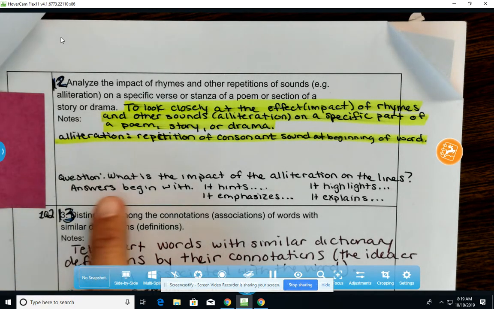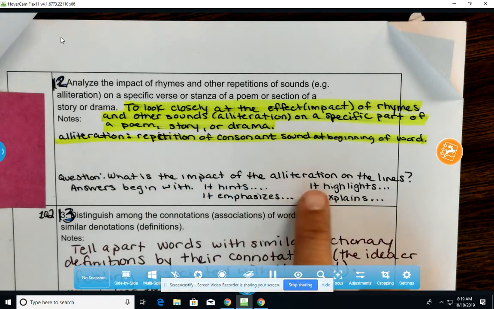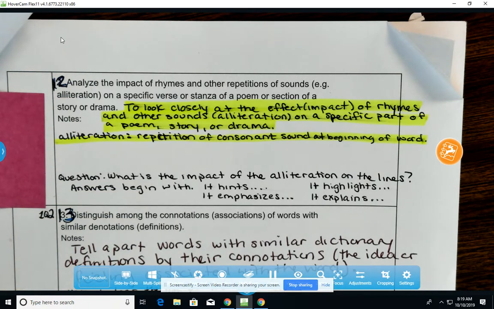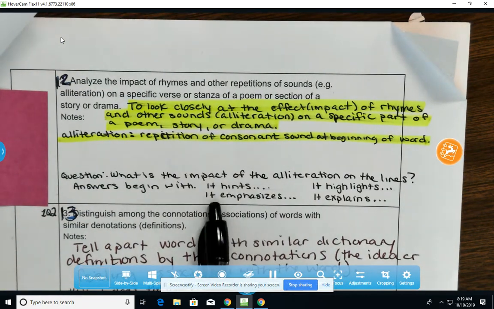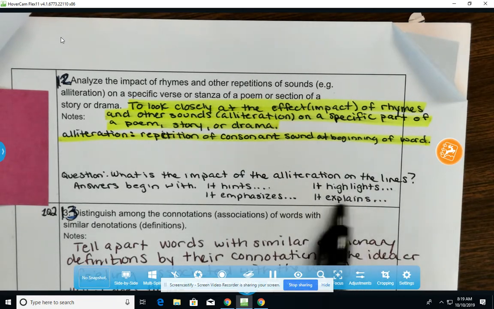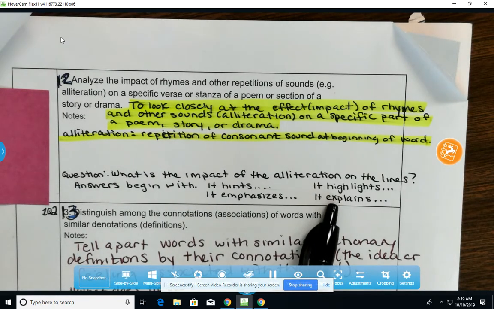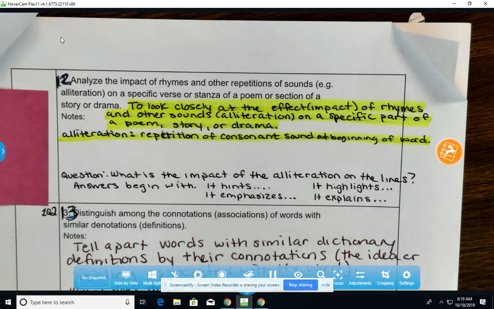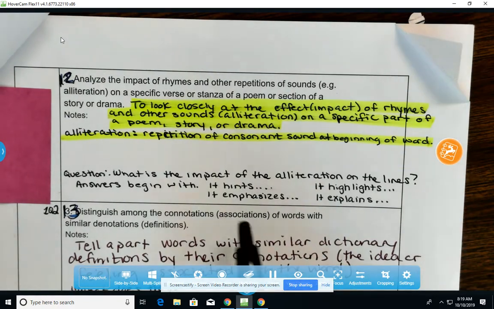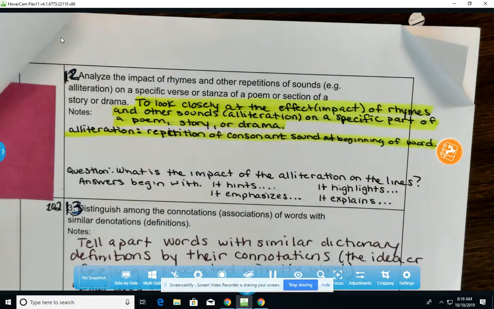And just like you see in our close reading, we are going to answer this question down here of what's the impact of the alliteration on the lines. And I am asking that you begin with one of these options. Hints, emphasizes, highlights, or explains. I think that the easier ones to understand, hints and explains, you kind of know what that means. Emphasize and highlights are synonymous. Emphasize means to really draw attention to, and highlight also means the same thing.